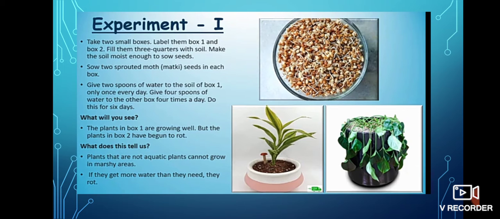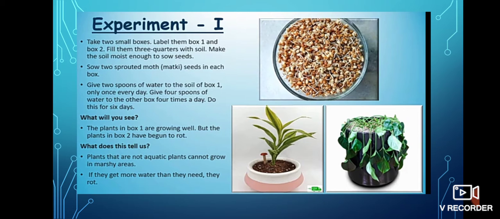Students, in your textbook there is an experiment. Let's see that experiment. Take two small boxes, label them box 1 and box 2. Fill them 3/4 with soil. Make the soil moist enough to sow seeds. Sow two sprouted moth means matki seeds in each box. Give 2 spoons of water to the soil of box 1 only once every day. Give 4 spoons of water to the other box 4 times a day. Do this for 6 days.